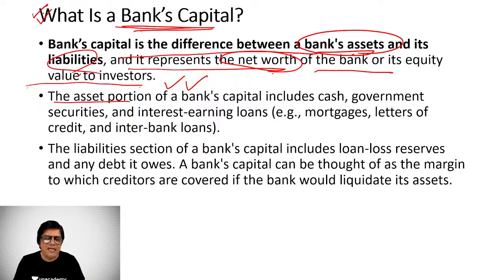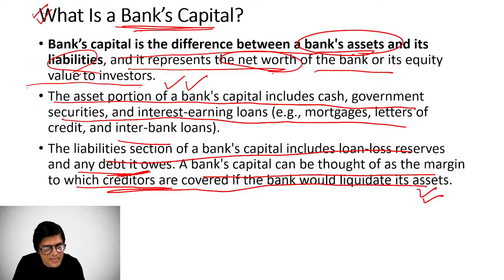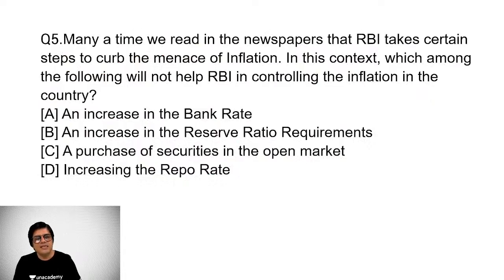So this asset portion of the bank's capital includes cash, government securities, interest earning loans, etc., right? And the liability section of a bank's capital includes the loan loss reserves and the debt it owes. The bank's capital can be thought of as the margin to which the creditors are covered if the bank were to liquidate its assets. So that is basically the understanding about this.